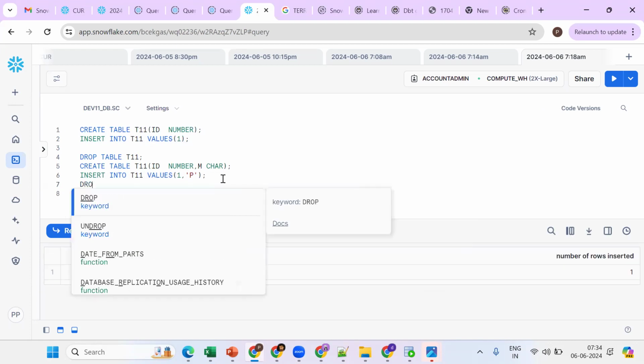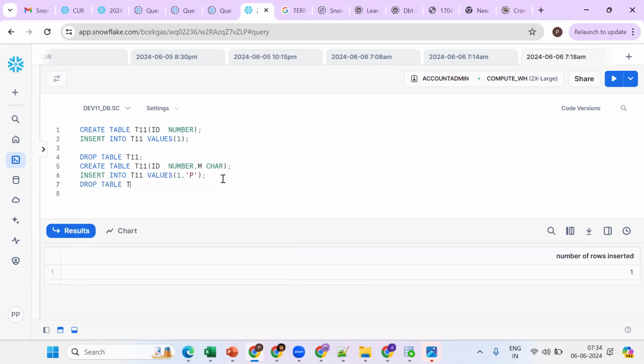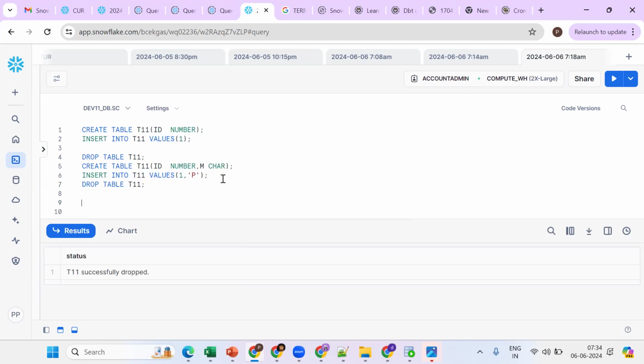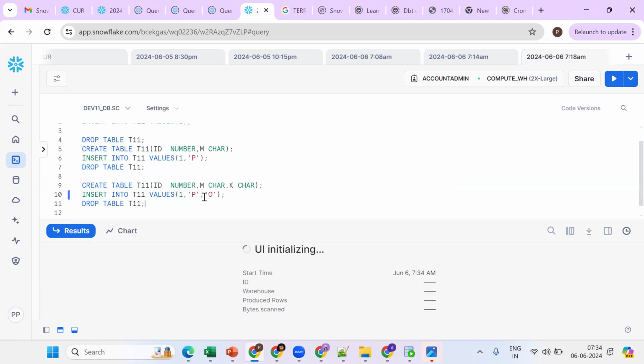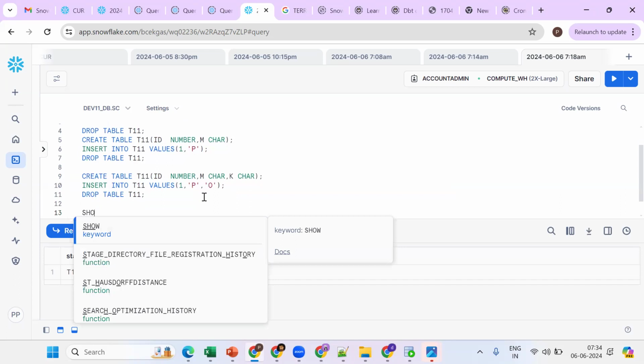Now the same thing again: drop table T11. Okay, so this is fine. Now what happened? Create the same table with the same table name with different columns. Now tell me, how many values should we put? We should put two values. Now drop the table. Now what will show tables give?